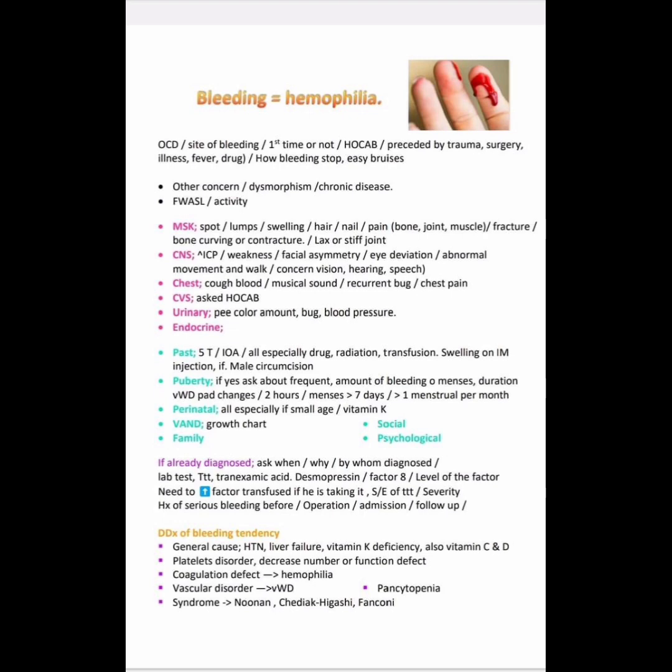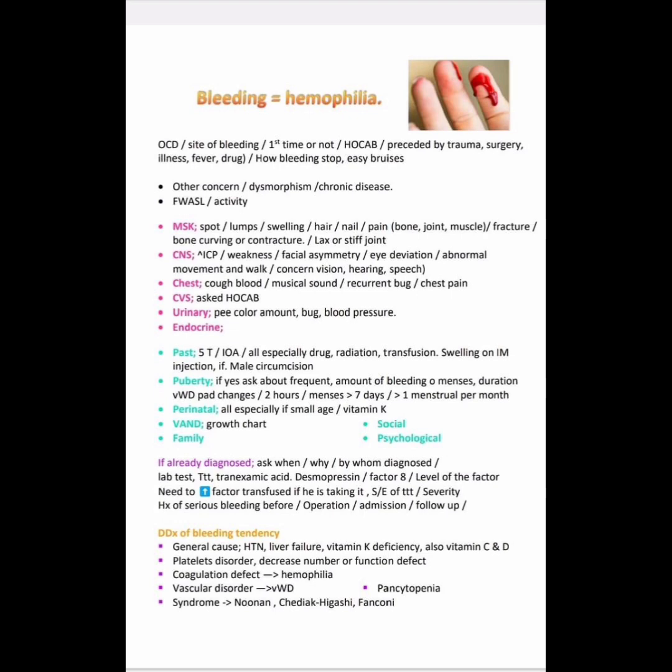Perinatal history, also special if small age: vitamin K, has the child taken the vitamin K injection or not, we can check. VAND, we know VAND: vaccination history, did the child take all the shots, A for allergic history, any drug or food allergy present or not, D for development, and N for nutritional history. Then growth chart, social history, family history we will take: who is the earning member, is there any family issue, stressful issue, psychological, we check any bullying in the school or not, like that.